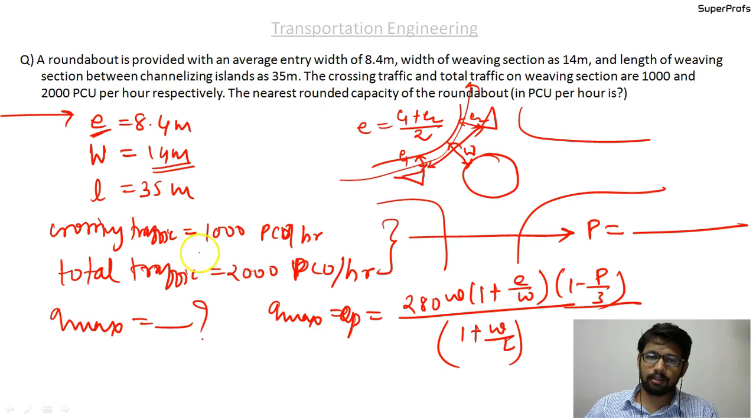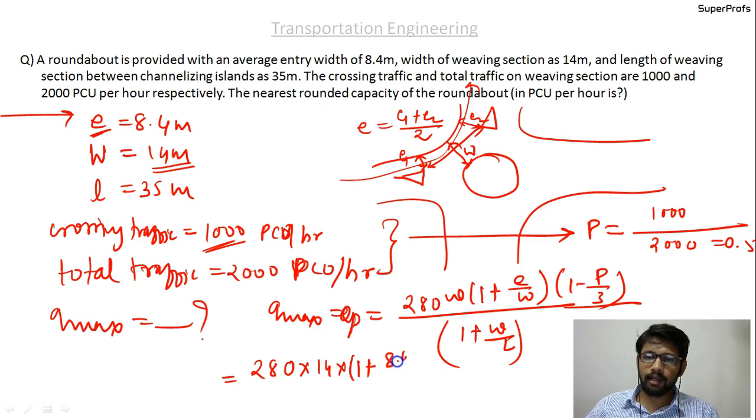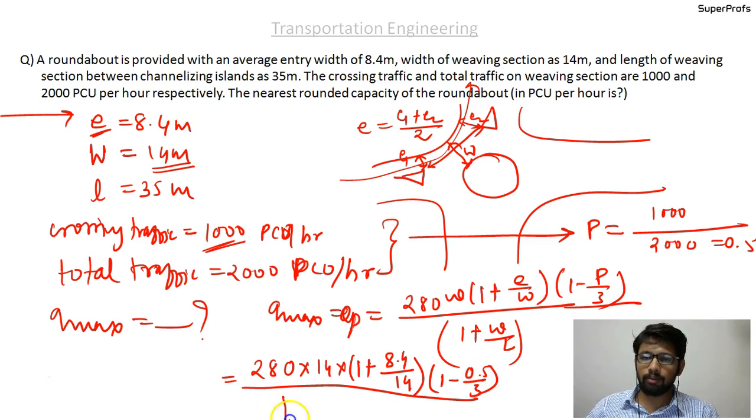The weaving traffic is 1000 and the total traffic is 2000, hence P is 0.5. Just put all the values in this formula: 280 into W is 14 into 1 plus E is 8.4 by W is again 14, P is 0.5 by 3, and upon 1 plus W by L, where W is 14 and L is 35.